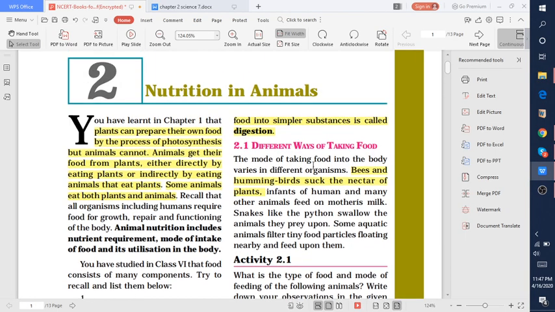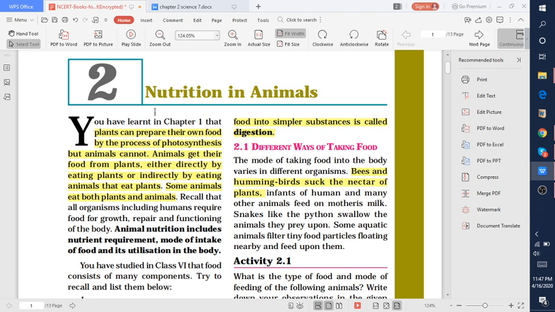Hello students. So today we will start with our new chapter, that is nutrition in animals. So we will begin from here. Plants can prepare their own food by the process of photosynthesis. I hope it must be clear in the previous chapter and also in class 6 that plants can prepare their own food by the process of photosynthesis, but animals cannot. Animals depend on the plants or on other animals.